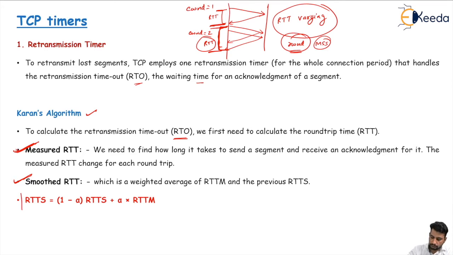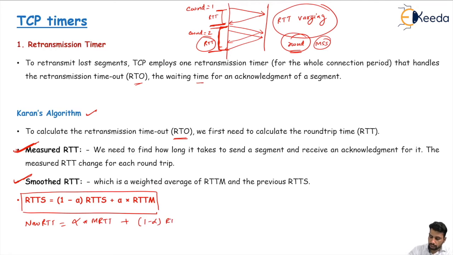The formula for this is: smooth RTT, or new RTT, is equal to alpha times the measured RTT plus (1 minus alpha) times the already smooth RTT, or the current RTT. Sometimes we find different names for these, such as the current RTT or the NRTT, the new RTT.